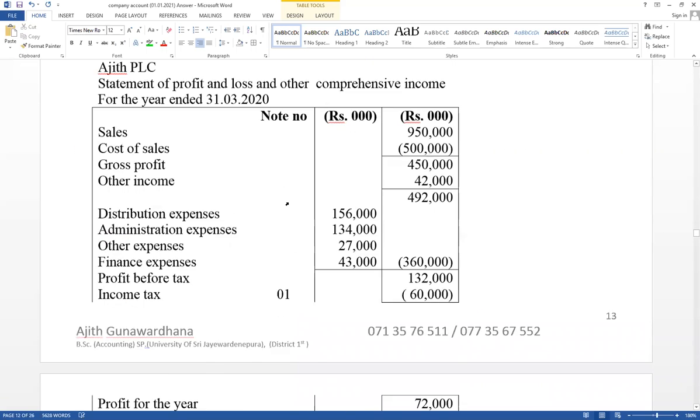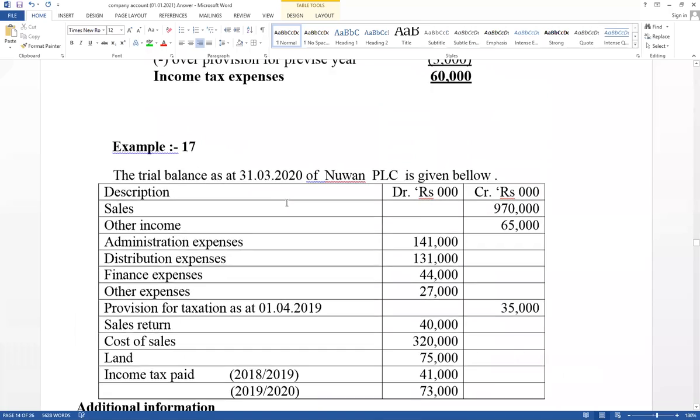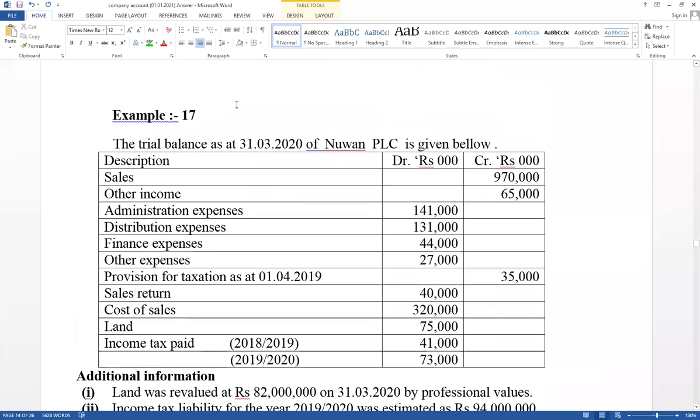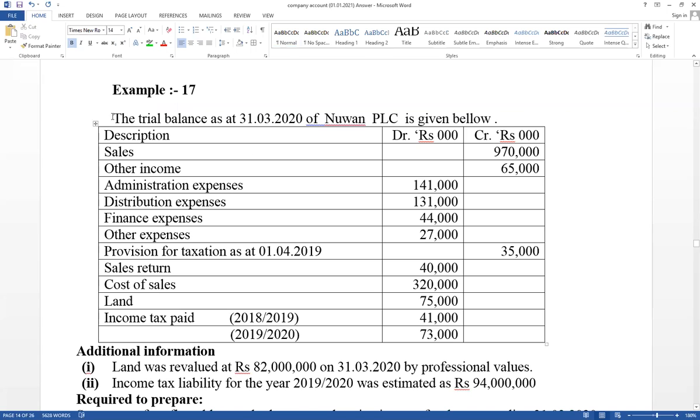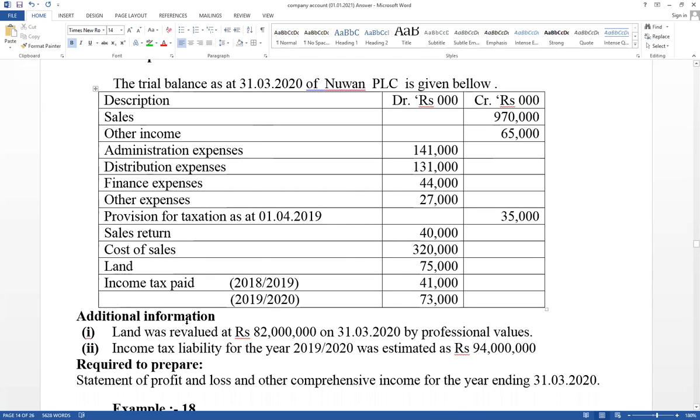Then next question, try to answer. Question number 17, think about. Same information. Requirement also same. There's a statement of profit and loss and other comprehensive income. For land, it has given revaluation amounts. And the income tax liability for the year is also given. Try and make it.